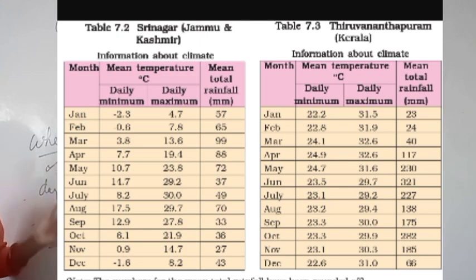Clear? Here you can see how much change there is in their temperature and rainfall. You can see the table. This is the average temperature which is recorded during the month.